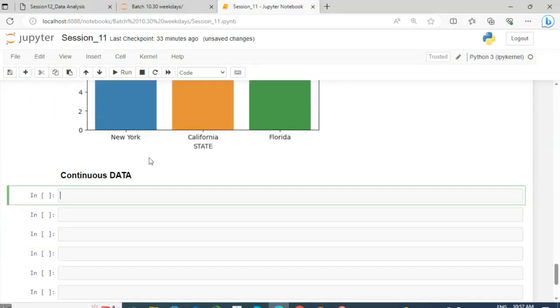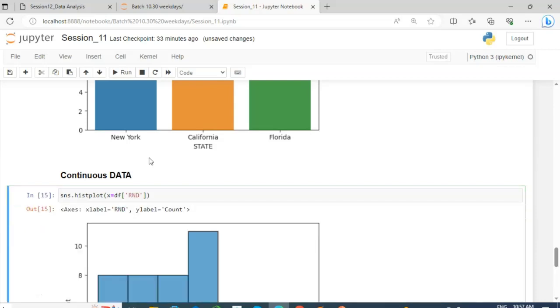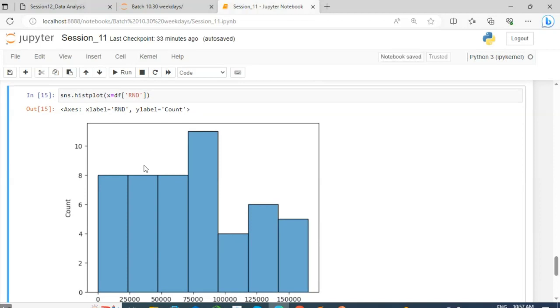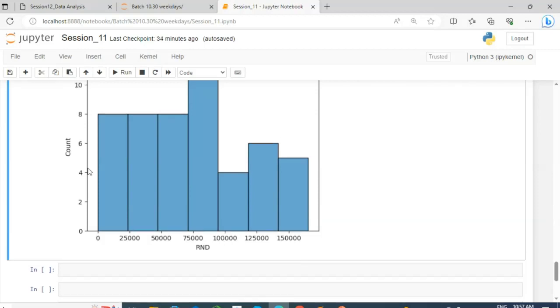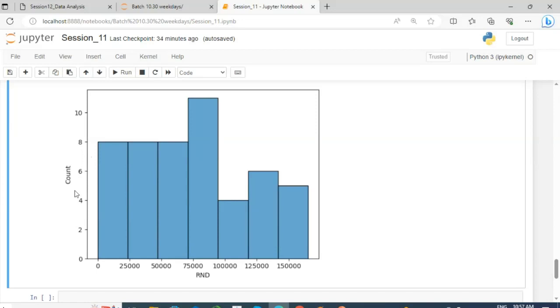So let's say sns.histplot. In histplot you have to pass x equal to df['R&D'] and you will get the histogram. So histogram simply shows the distribution of your data. On the x-axis the values are there, and on the y-axis the count, with respect to how many values are there for each range.